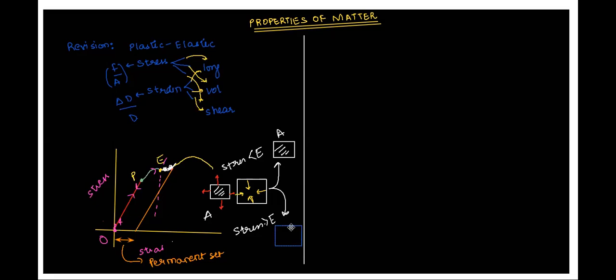It will end up being a little larger than its original value, so it will be A plus some delta A. Some strain will remain. Is this point clear? And that extra amount of strain that will remain is called the permanent set.